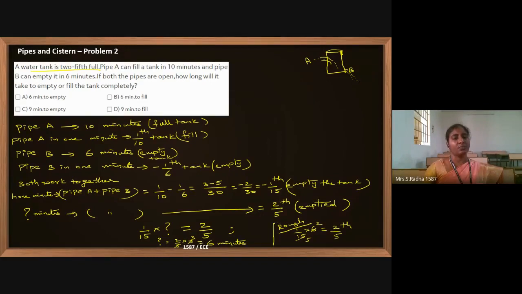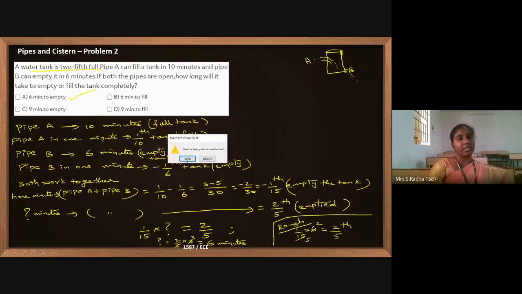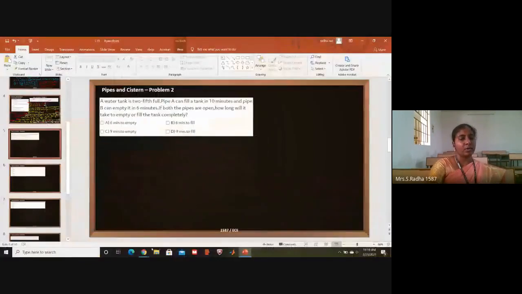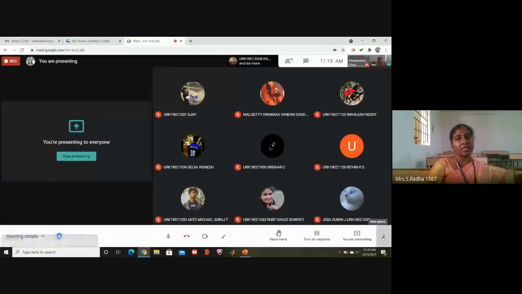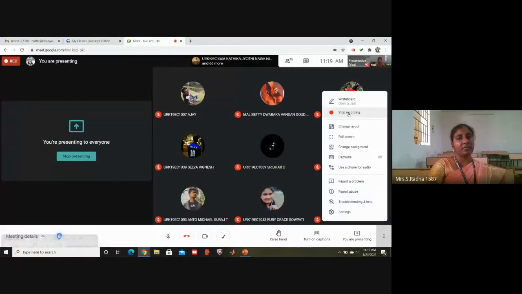This is how they are working together. And for the 6 minutes, whether it is to fill the tank or empty the tank, only if you understand the question will you be able to answer it correctly. It is to empty the tank. Both are trying, because when they operate together, the tank is getting emptied. It is not getting filled. It is getting emptied when they are working.